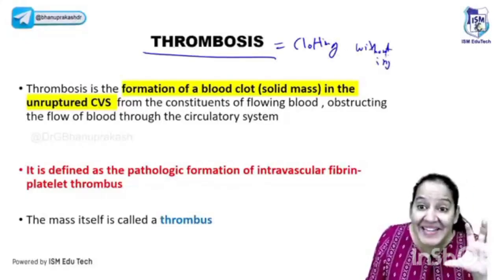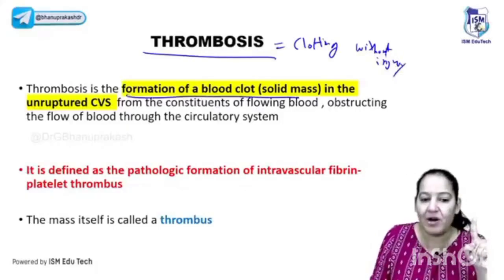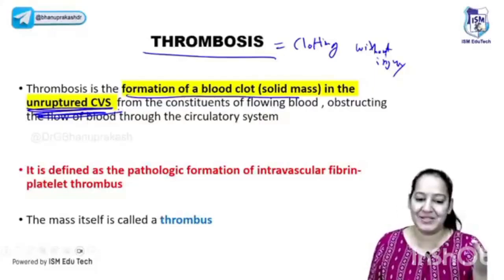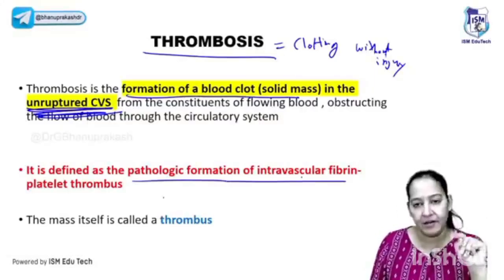It is occurring without injury in an intact blood vessel. Okay, the formation of a blood clot in an unruptured blood vessel. Unruptured means uninjured. So that is the glitch you have to take here. That is thrombosis. It is the pathological formation of intravascular fibrin and platelet. Two things are there in the clot.